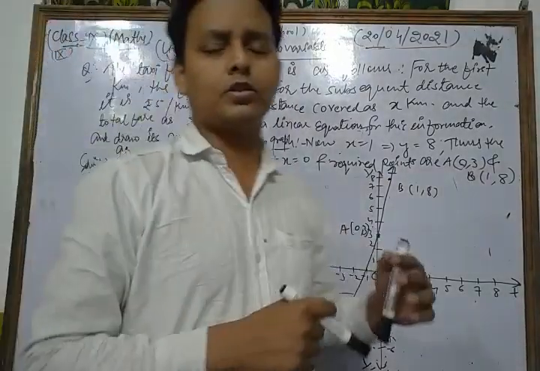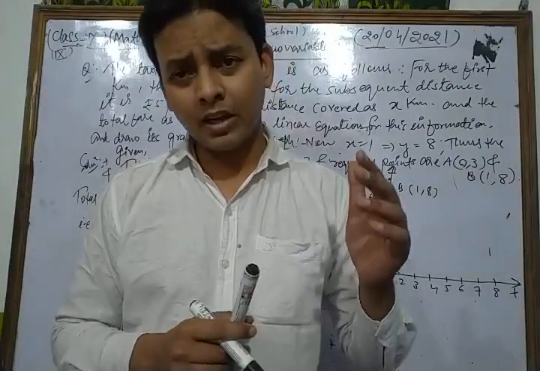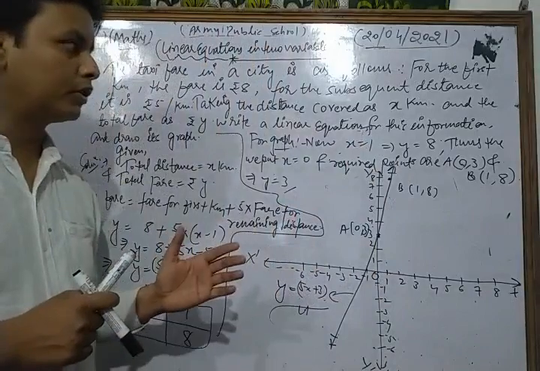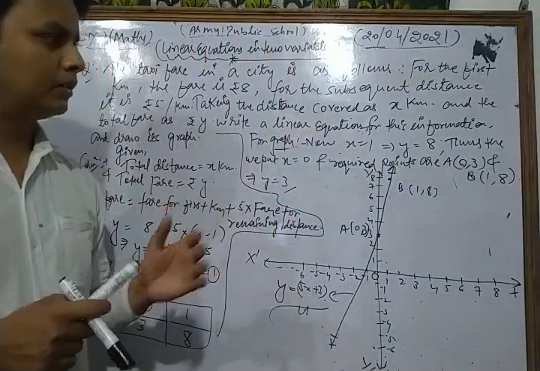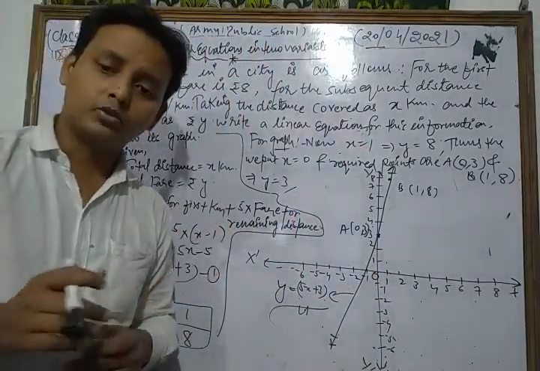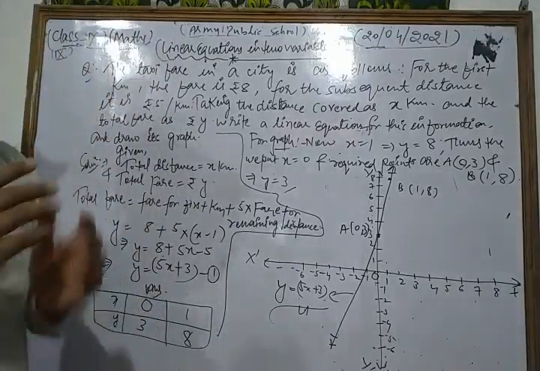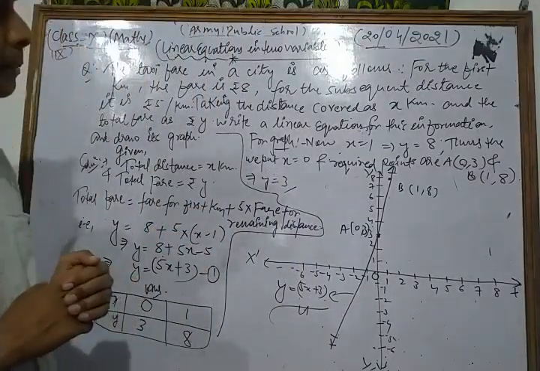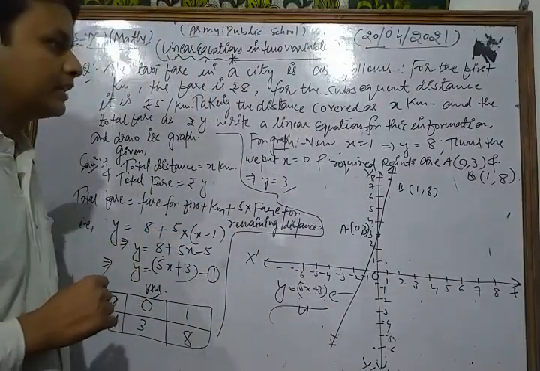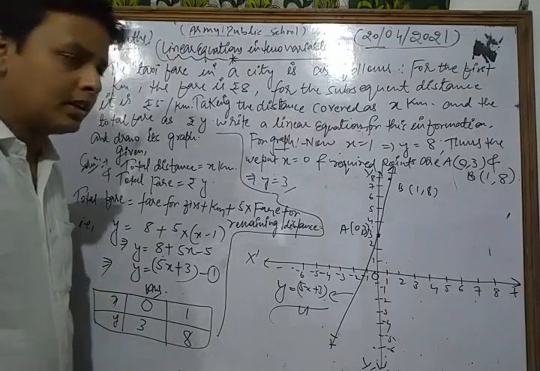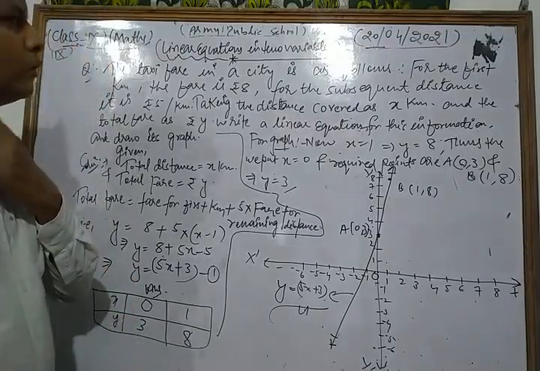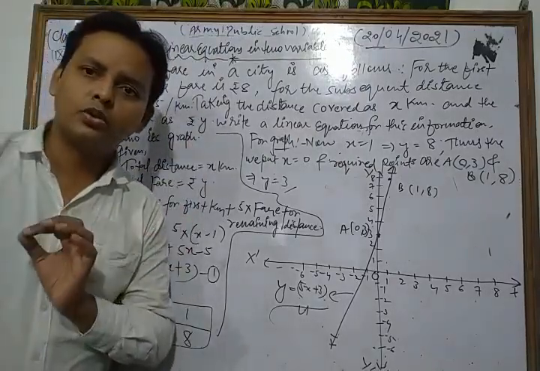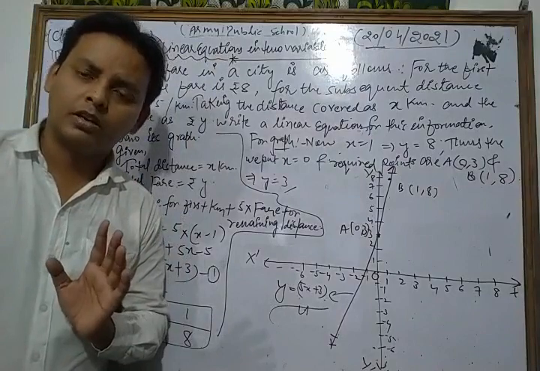Thus, dear students, in this way, this is the process to draw the graph of a linear equation in two variables, which is one of the most important topics related to your chapter. So please, dear students, do more and more practice of that type of question. After that, you can solve each and every question of your NCERT exercise based on these topics. This is a very important question.